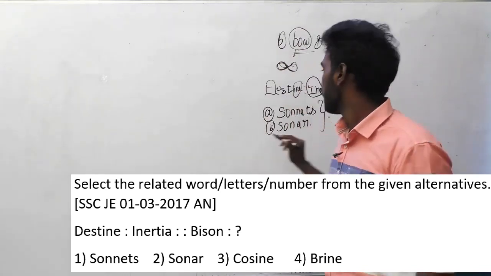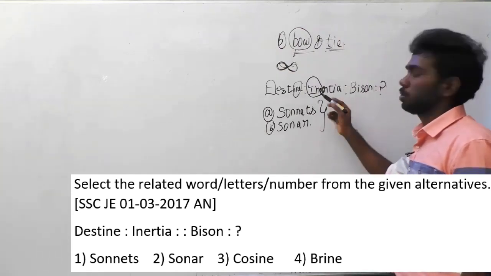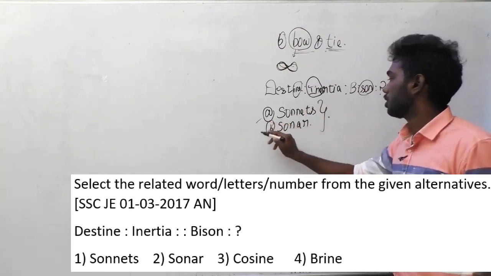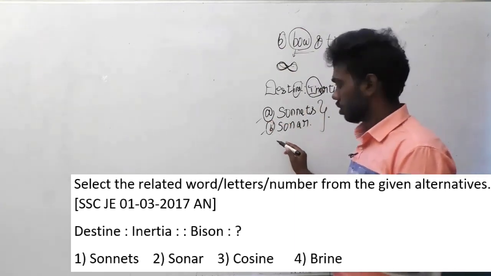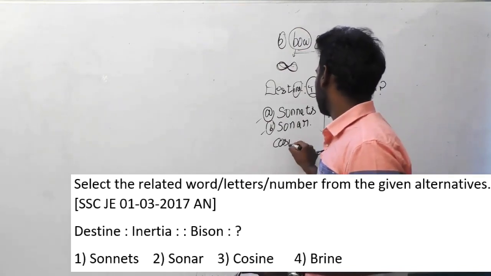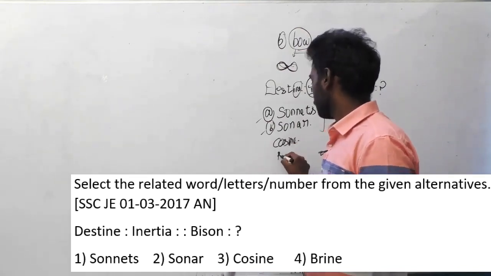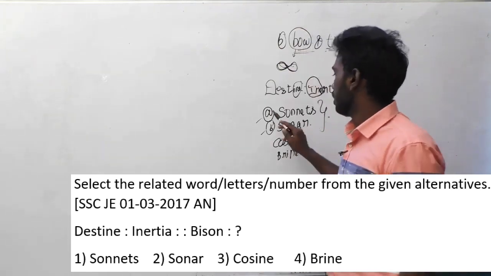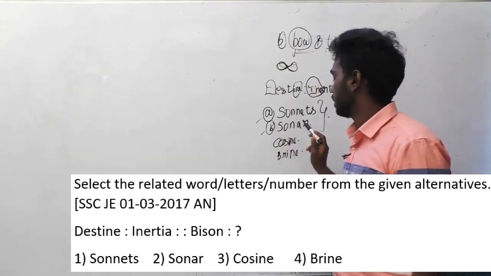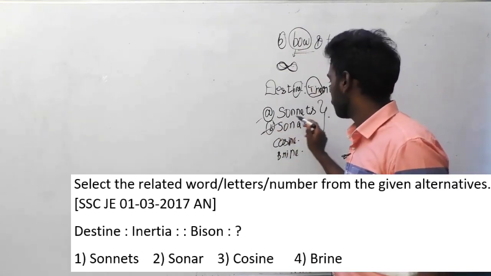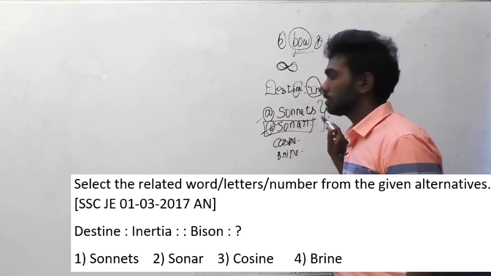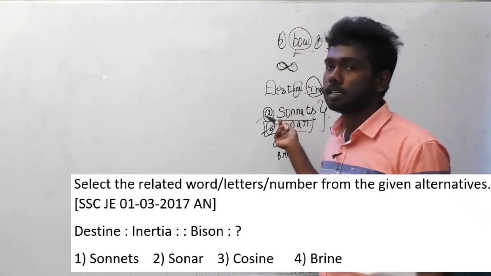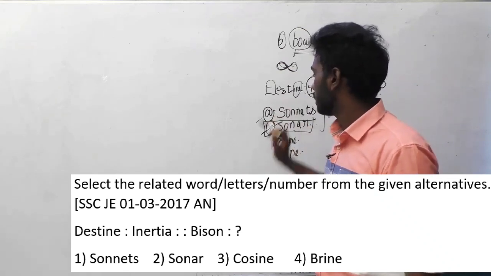That's the logic here. And if you search for the same logic with bison, the last 3 letters, there are 2 options only. The other options, cosine and brain, are not in the logic of this one. So most people know that the answer option is B only. Those who have attended my classes can easily say B is the answer option, and for the people who didn't attend, I will explain why A is not the answer.